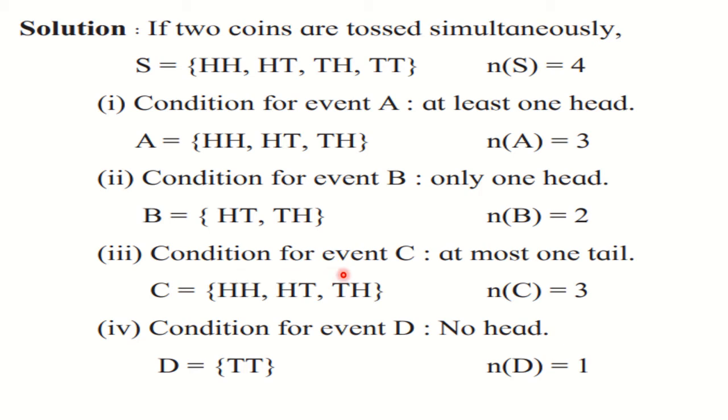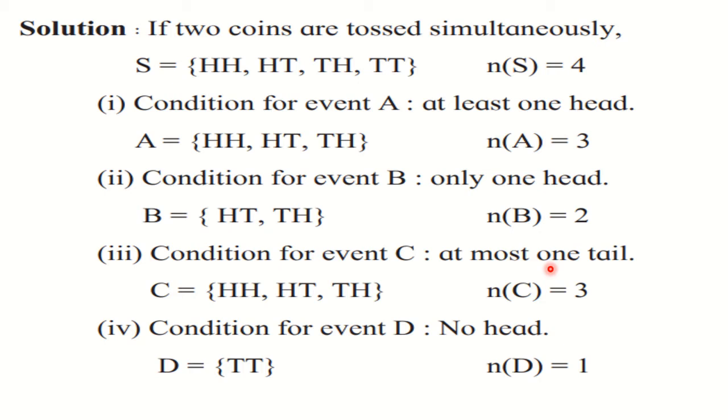Third one, condition for event C: at most one tail. Now see, at least one and at most one, there is a difference. At least one means more than one is allowed. But at most one means more than one is not allowed. Maximum one should be there, but less than one is allowed.